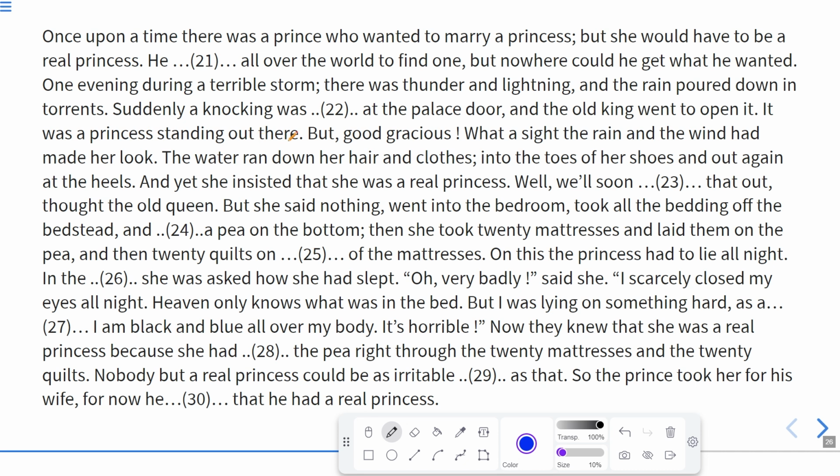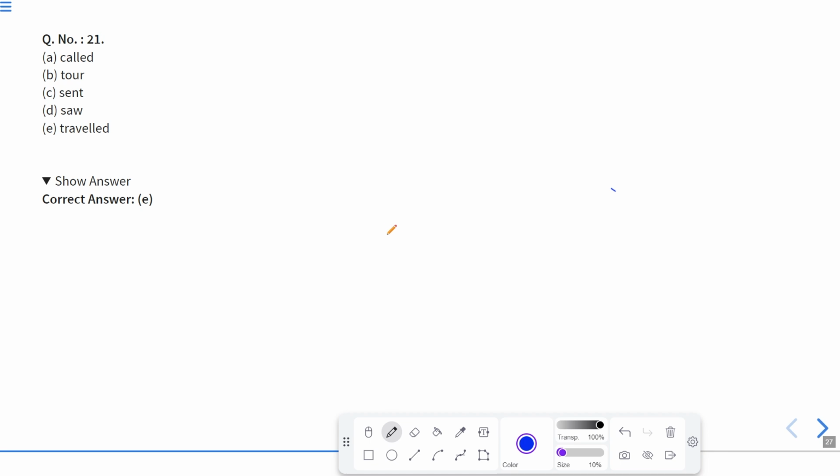It was a princess standing out there. But good gracious, what a sight the rain and the wind had made her look! The water ran down her hair and clothes into the toes of her shoes and out again at the heels. And yet she insisted that she was a real princess. Well, soon dash that out. The options are assure it out, find it out, judge it out, mark it out, try it out. Obviously, they will find it out whether she was the real princess or not. So B should be the correct option.